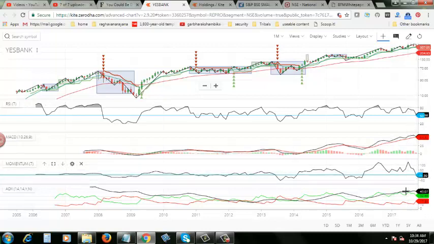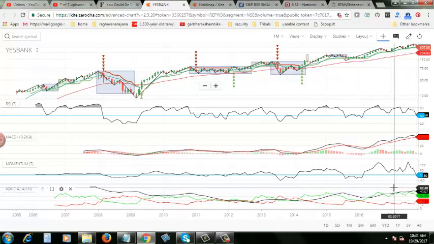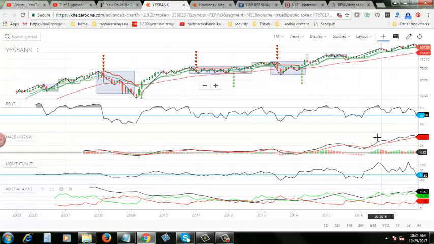Very good. And ADX is still showing some positive sign: the green line is on top of the red line, and the strength is okay, it's going up. But if you look at the tip, it is going down a little bit. Now all these indicators are suggesting that S Bank stock is about to go down. About to go down? Already it has started going down.